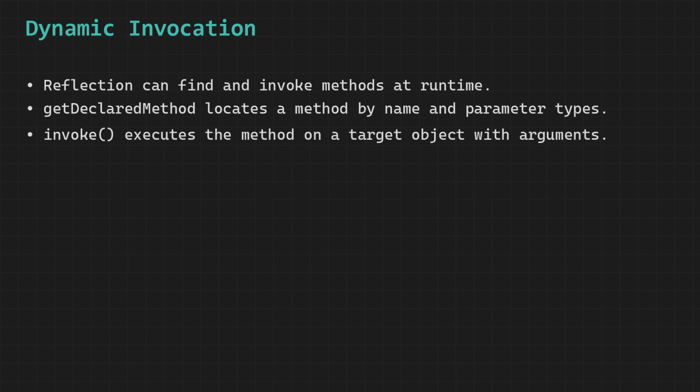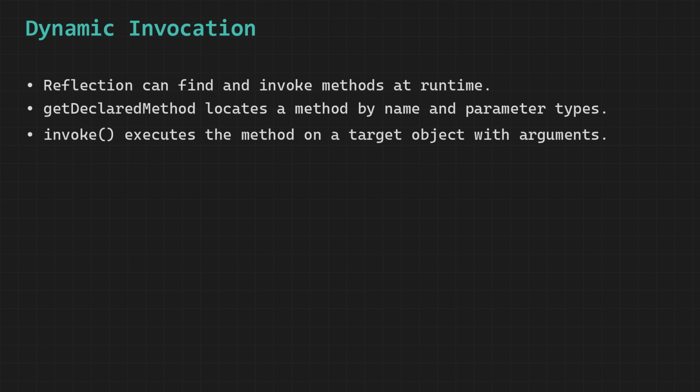And once we provide this information, the method is executed just as if it had been called normally. What makes this concept truly remarkable is that the program does not need to know about the method at the time it was written, because everything is decided dynamically at runtime, which opens the door to highly flexible and extensible systems where behavior can be added or modified without changing the original source code.